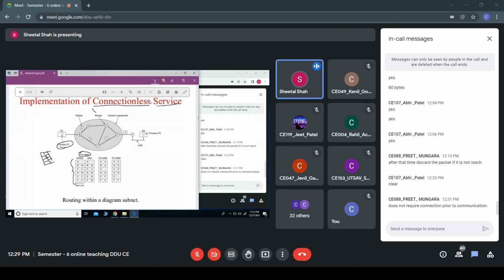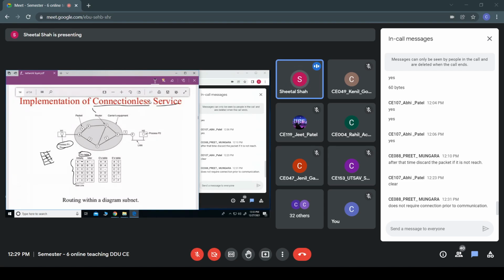So for routing this packet from H1 to H2, from A to A, initially it would be a dash because there would not be any route. If it wants to reach B, it should be B, because it is directly connected.